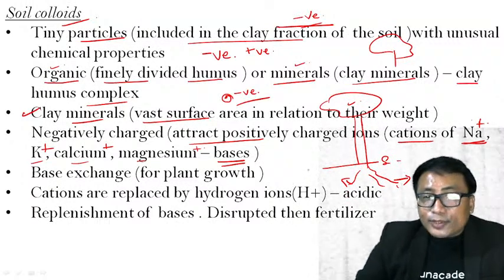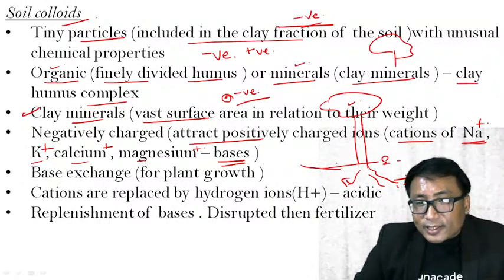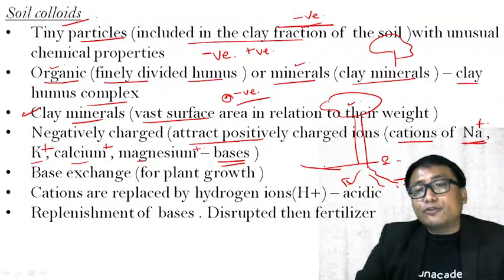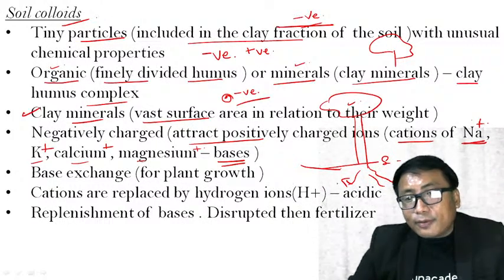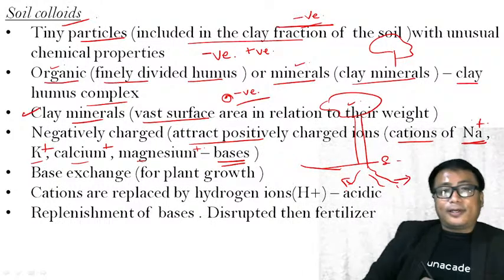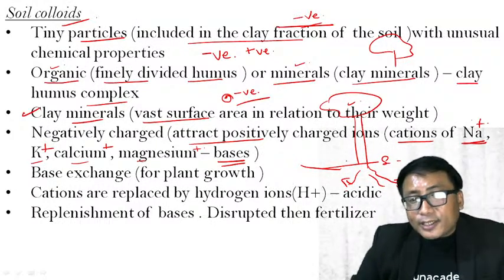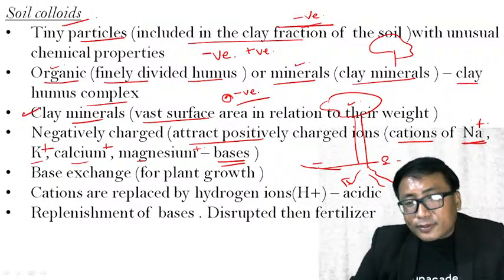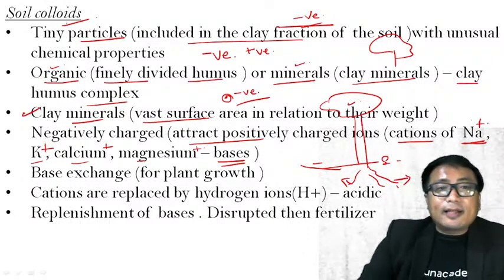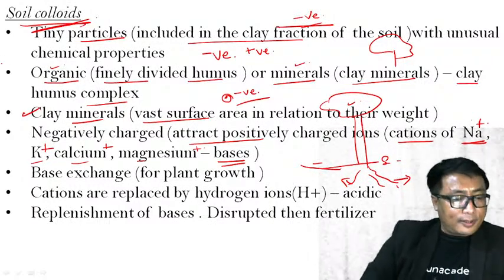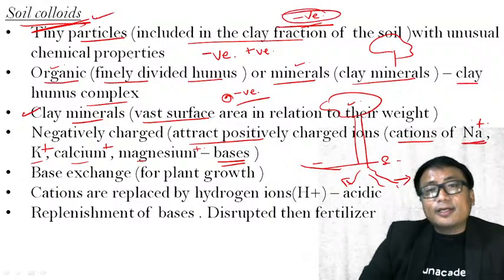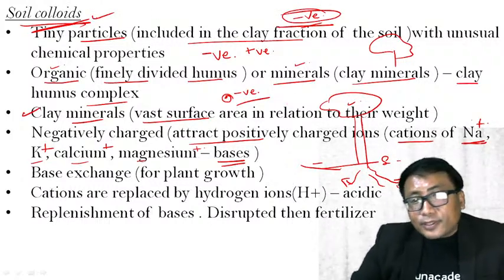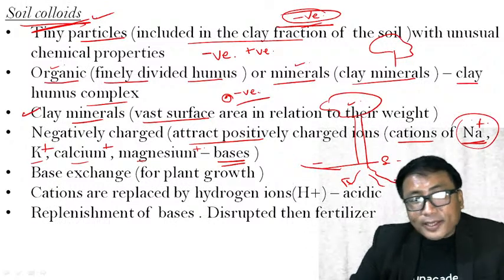Therefore, the bases available on the soil surface need to be transported below, so that the root system will be able to absorb them. The transportation of the bases from the ground surface below is done by this soil colloid. Why? Because the soil colloid is negatively charged, it will attract the positive ions of the bases.